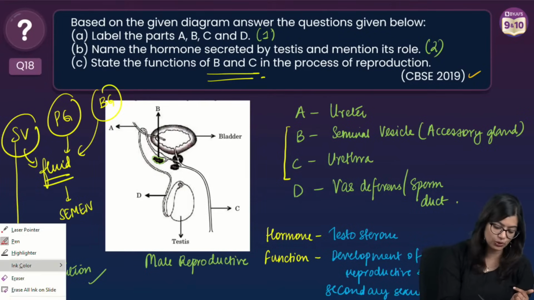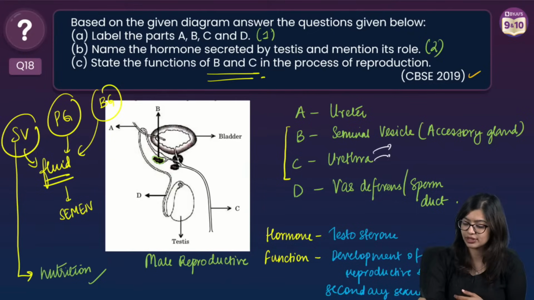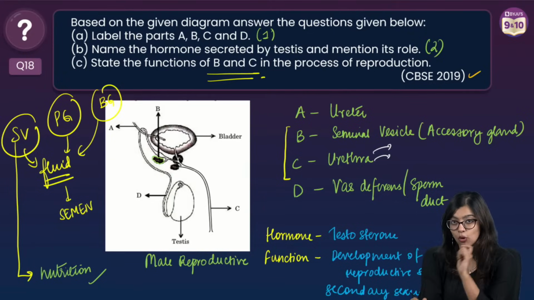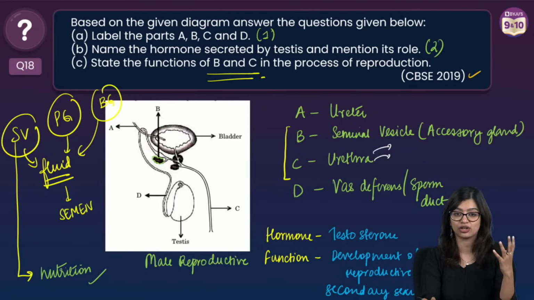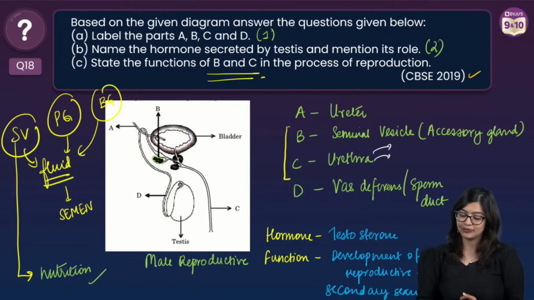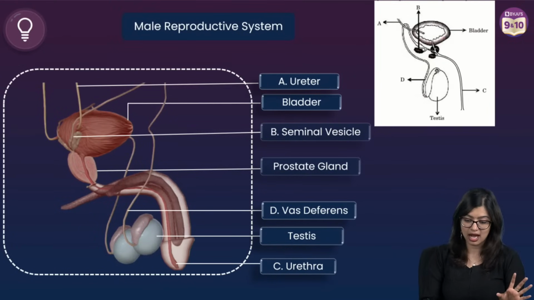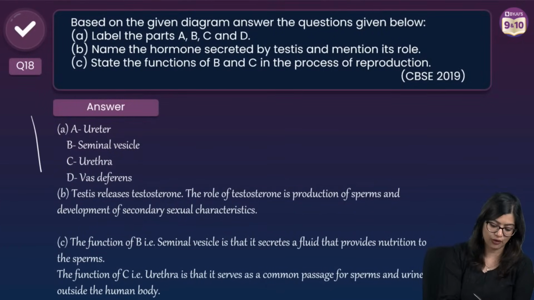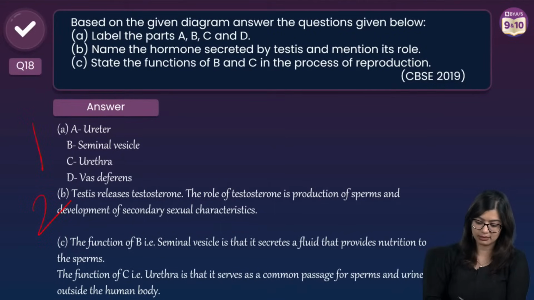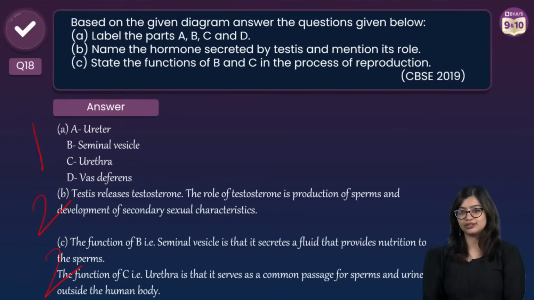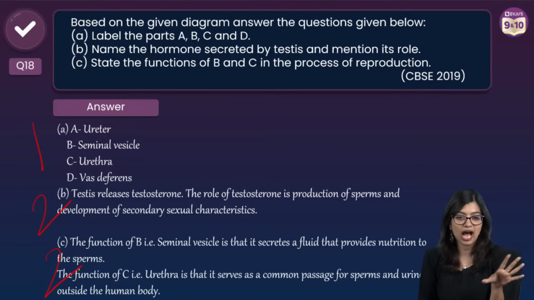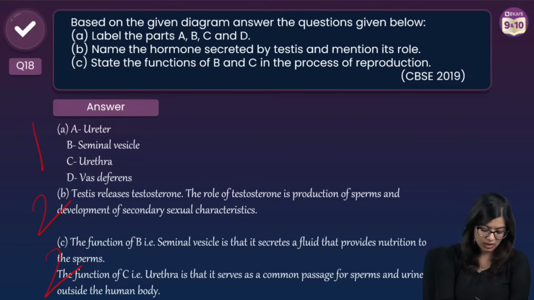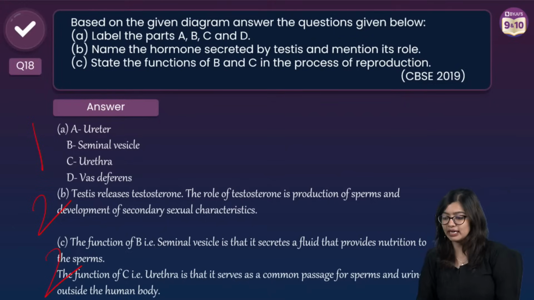Now, what is the function of urethra? The main function of the urethra is that we know urethra is a common opening for both sperms as well as urine, and we know that the semen is ejaculated through the urethra. So when you are writing the answer, you can write it in this manner. First you will get 1 mark for identifying what is what. You will get 2 marks for telling me what are the functions. Total, you will get 5 marks.